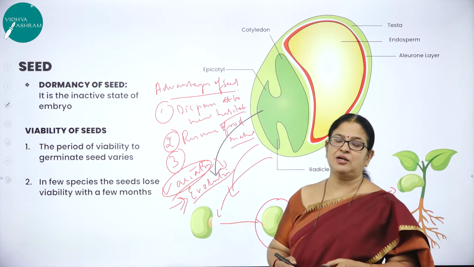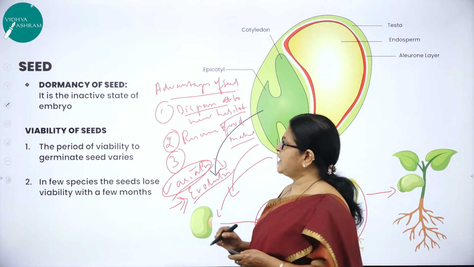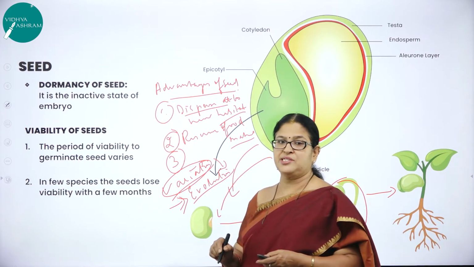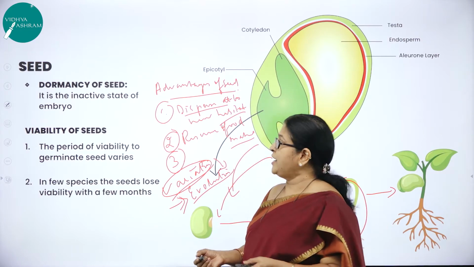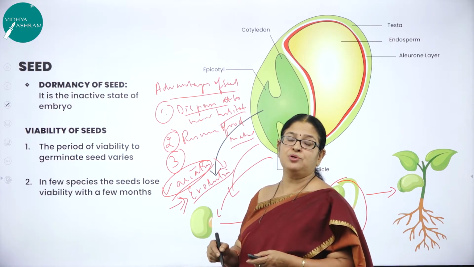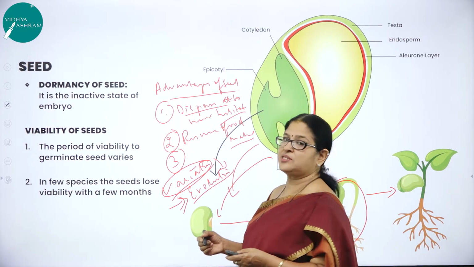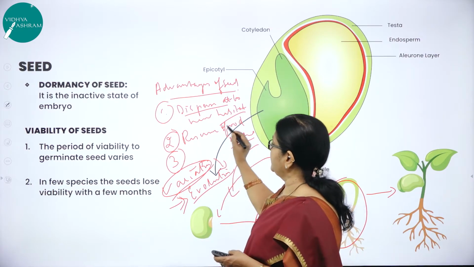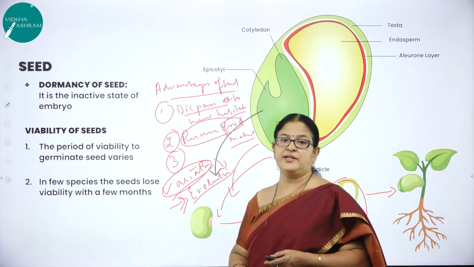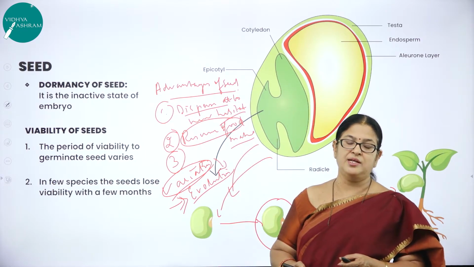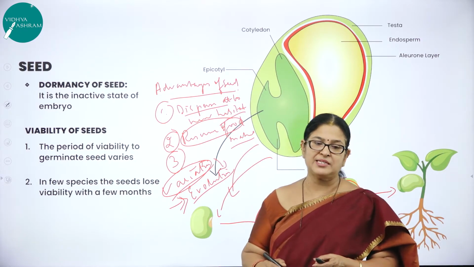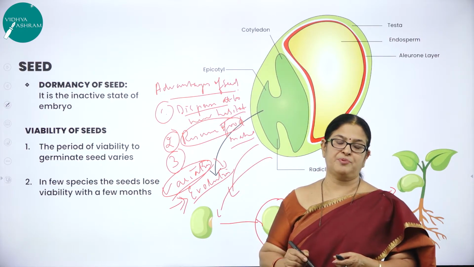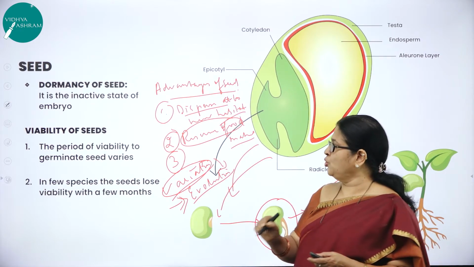Right. So what are the advantages of seed, children? Because it has the adaptive feature or strategy, it implements certain adaptive strategies to disperse to new habitats and also helps the plant to grow in a new habitat. So that is the reason why we can find plants in almost all habitats. Then because the seeds contain sufficient reserve food material, that will enable the young sapling to grow till it attains the capacity to carry on photosynthesis on its own, right?